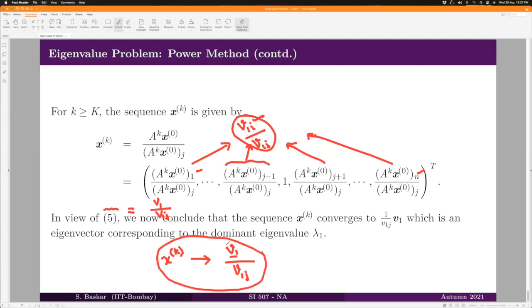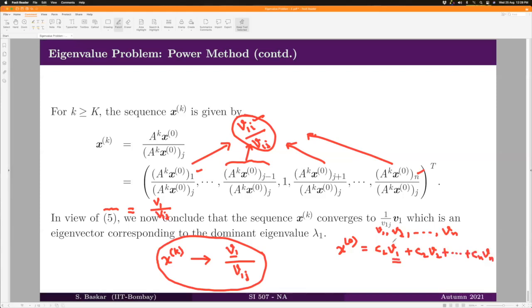It converges to a vector like this. It means you take x naught and choose v1, v2 and so on, vn, and you write c1 v1 plus c2 v2 plus up to cn vn, right?